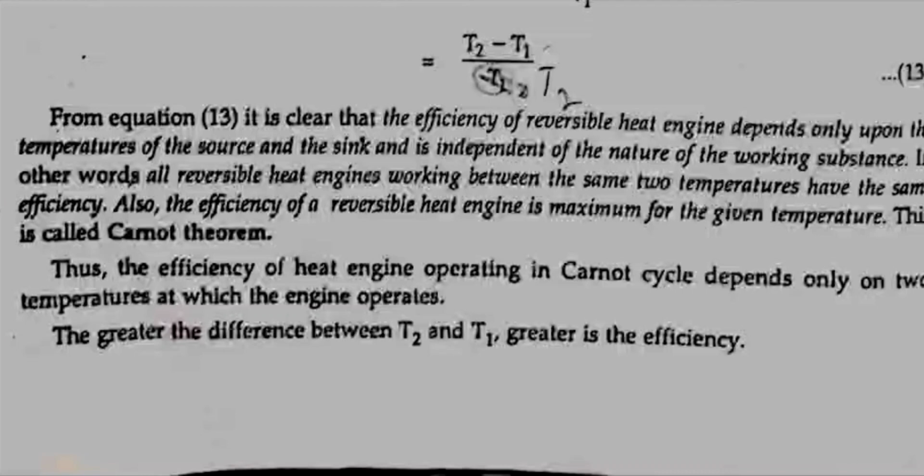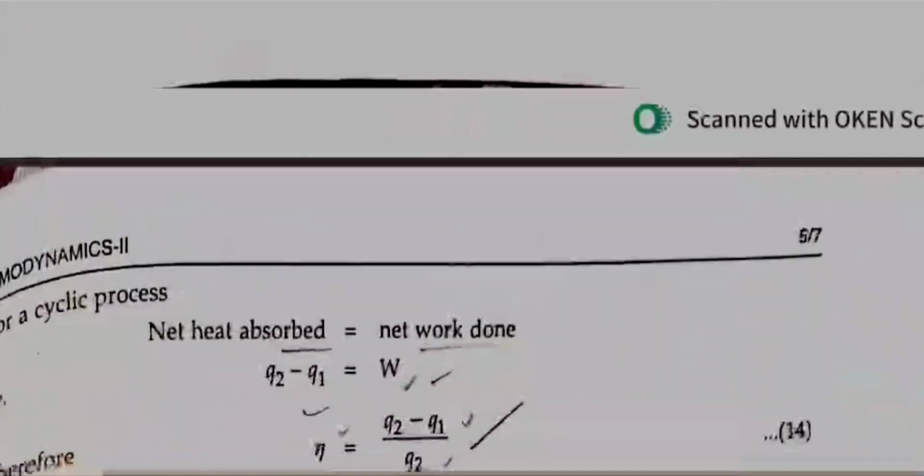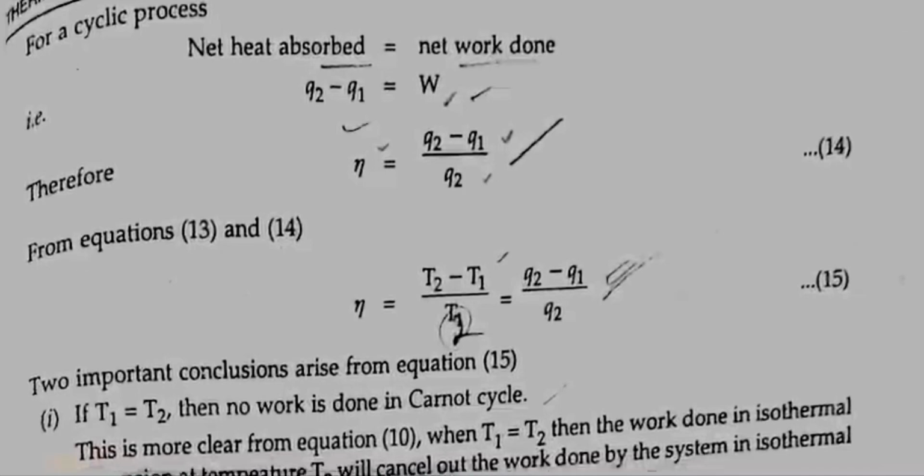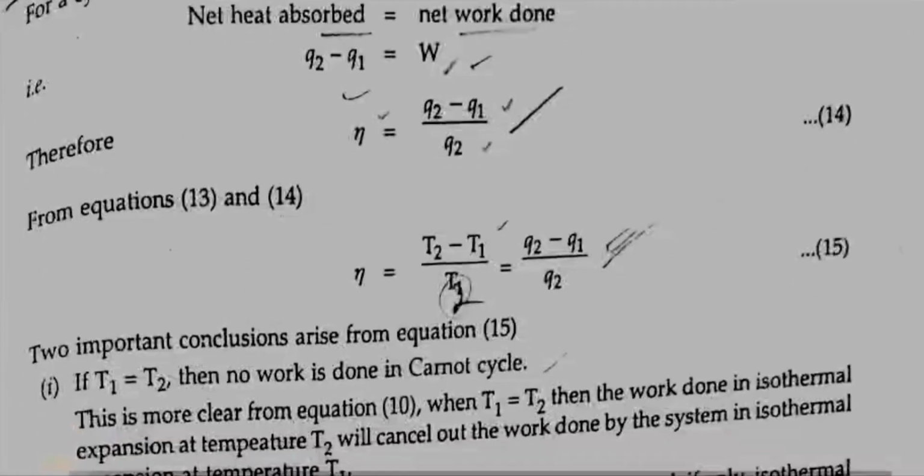Thus, the efficiency of a heat engine operating in Carnot cycle depends only on the two temperatures at which the engine operates. The greater the difference between T2 and T1, the greater is the efficiency. For a cyclic process, net heat absorbed is equal to net work done. Q2 minus Q1 is equal to W. So from here, we can find that efficiency is equal to (Q2 minus Q1) by Q2.